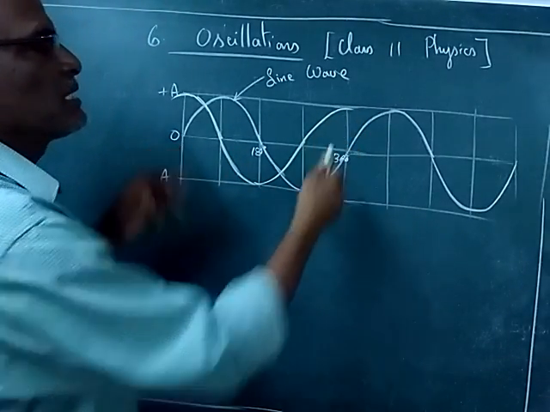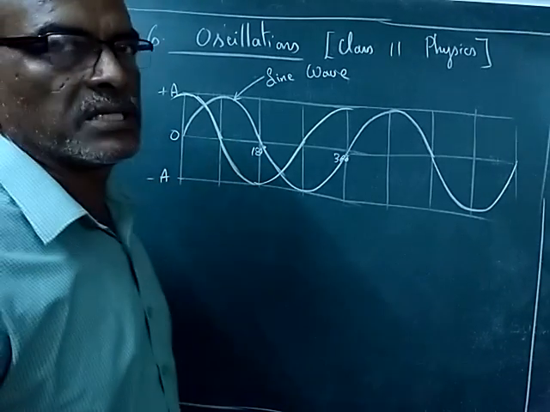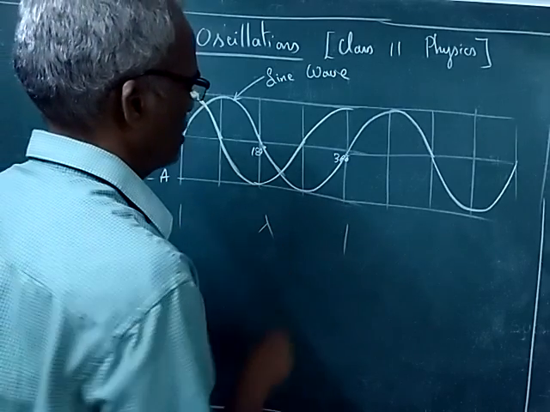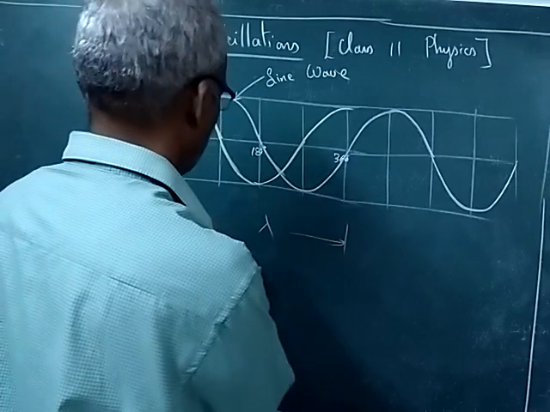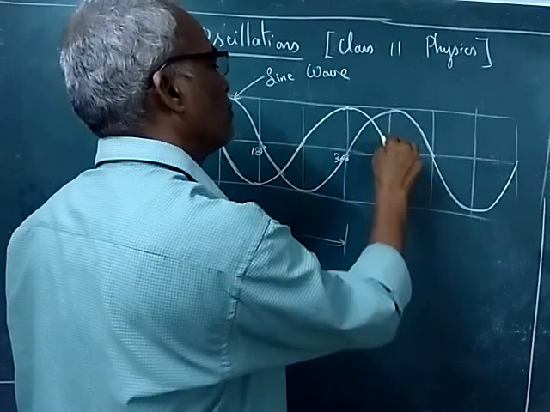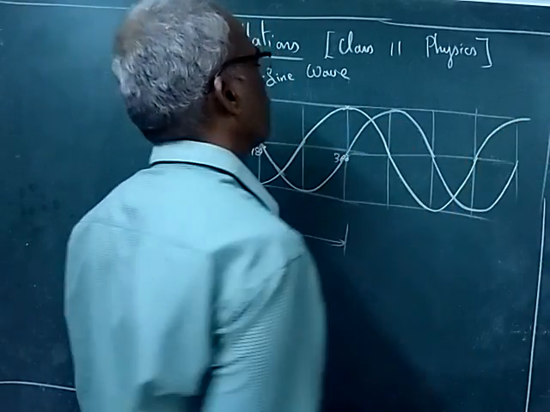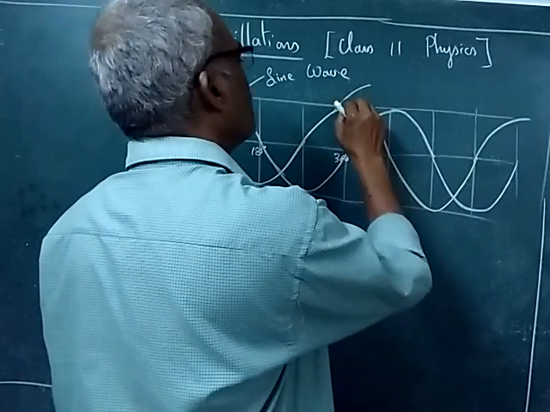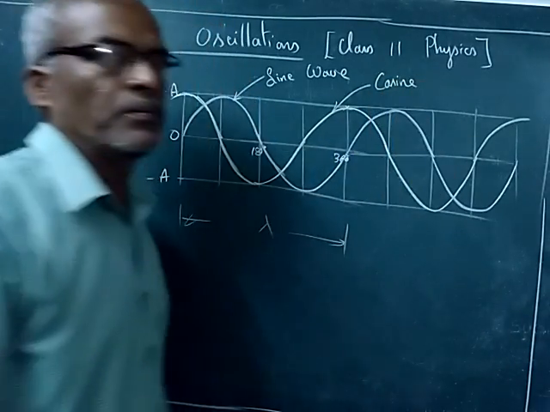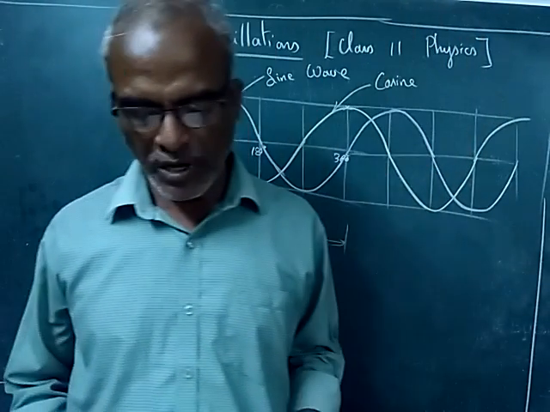This is 360 degrees, one rotation, one period is completed. This is the wavelength lambda. Then the second cycle starts from this point and goes like this. So this is the cosine waveform. These are all examples of simple harmonic functions.